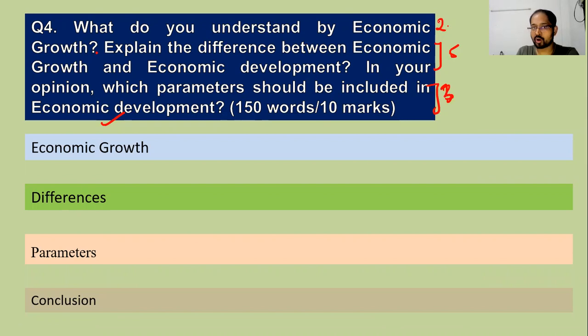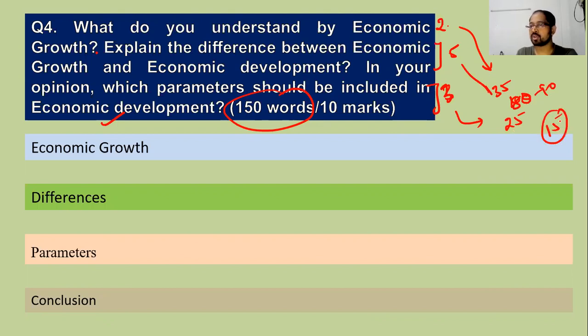So always try to bifurcate if there are multiple questions, and 150 words is the total question limit. So try to write the introduction or the first part in around 35 words. Then you can go for around 80 to 90 words for the second part, 25 words for the third part, and 15 words for the conclusion. So it is somewhere around 170 to 180 words. And for any question where 150 words is the limit, you can try to limit it to 180 words.